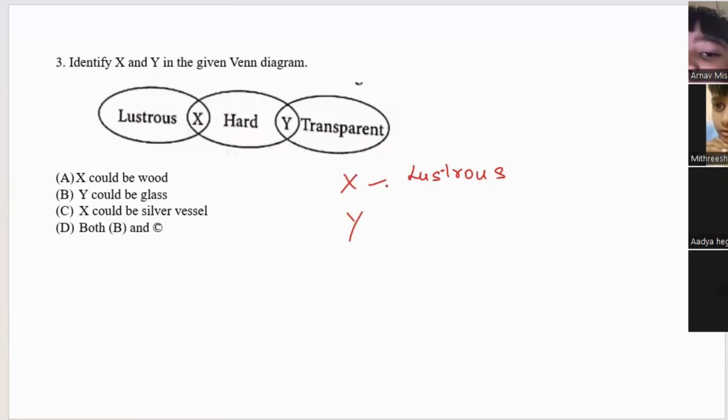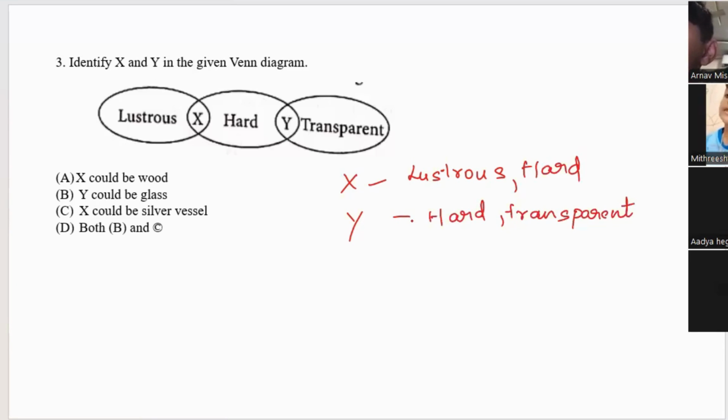Ma'am, it can be D, because if X is lustrous, then it could be a silver vessel, and Y is transparent, so it could be glass. So it's both B and C.